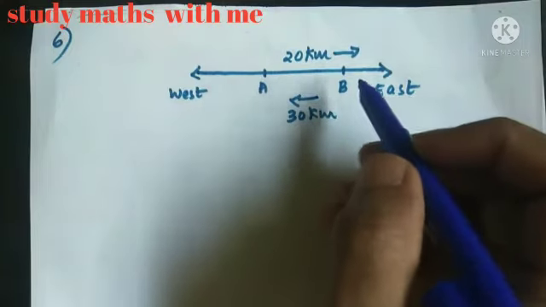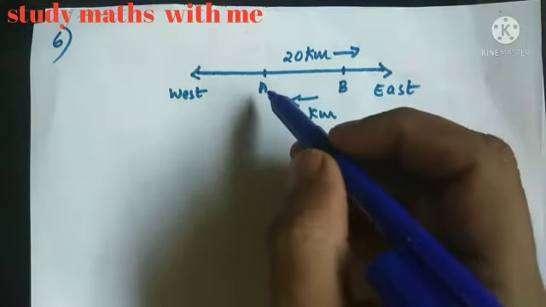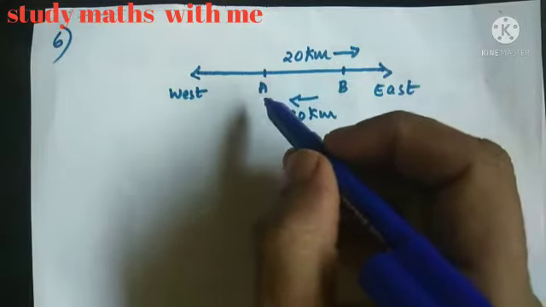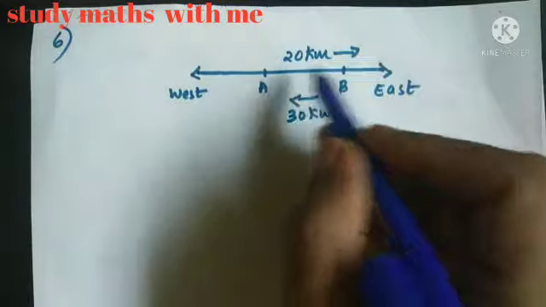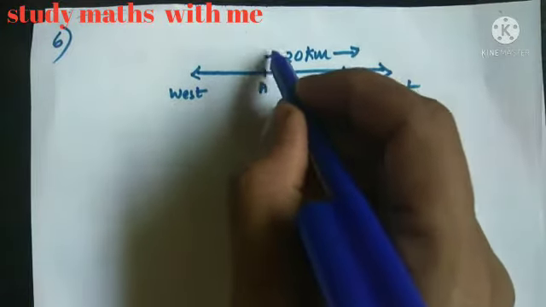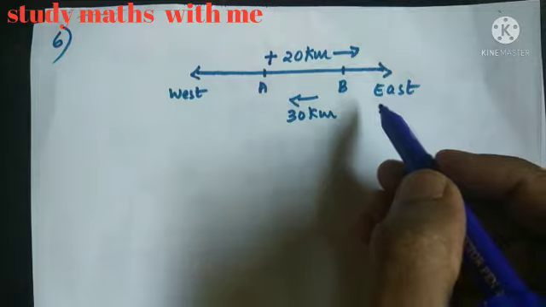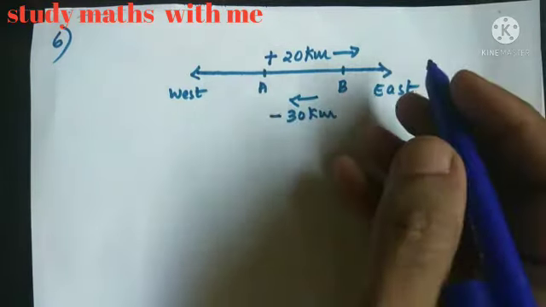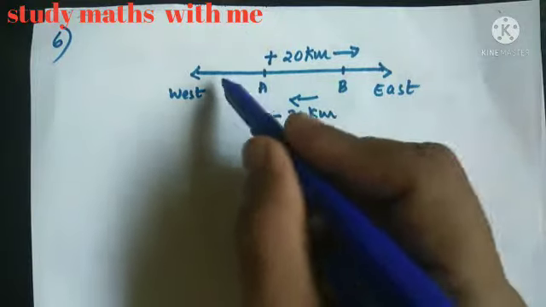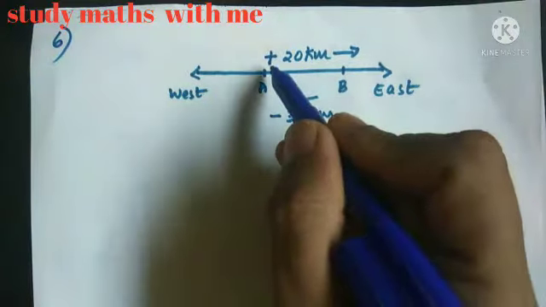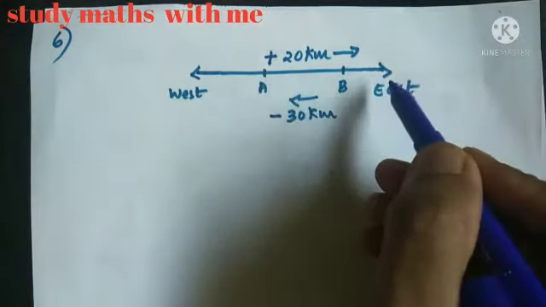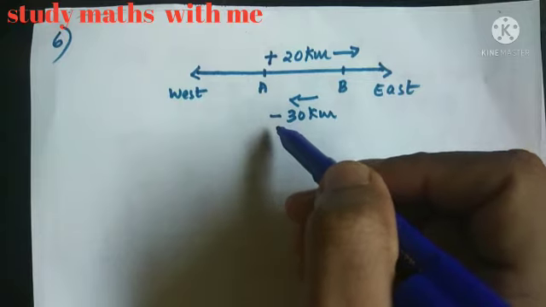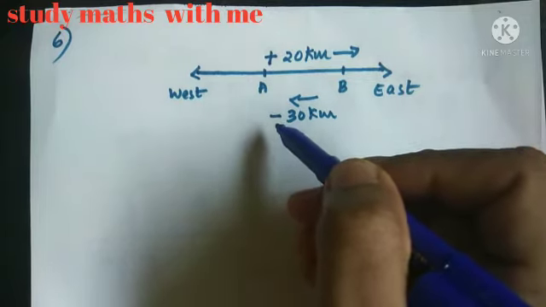Rita goes 20 km towards east from A to point B. Then she comes back 30 km towards west. If the distance towards east is represented by plus sign, then distance towards west is represented by minus sign. Exactly opposite. If the distance towards east is represented by a plus sign, then distance towards west is represented by minus sign or negative sign.